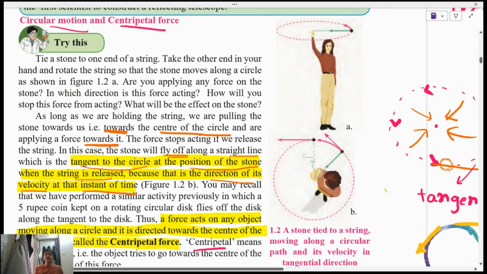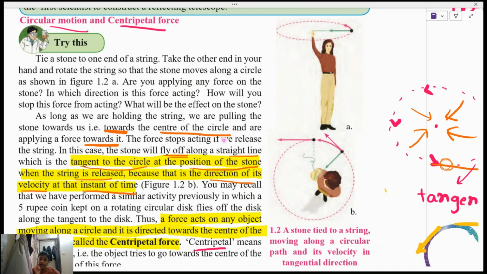So are you applying any force on the stone? Let's see. As long as we are holding the string, we are pulling the stone towards us. You can even try, take a ball and tie it with string. So we are applying a force towards the center of the circle.